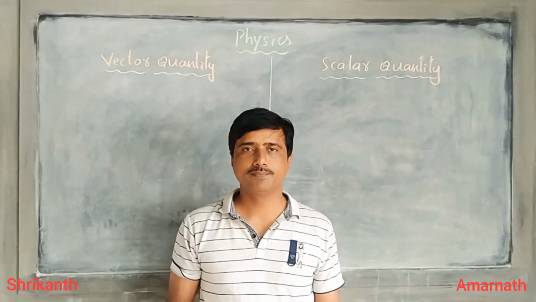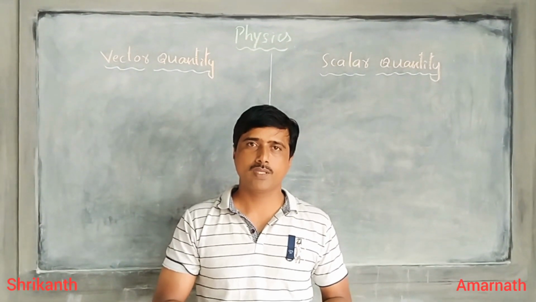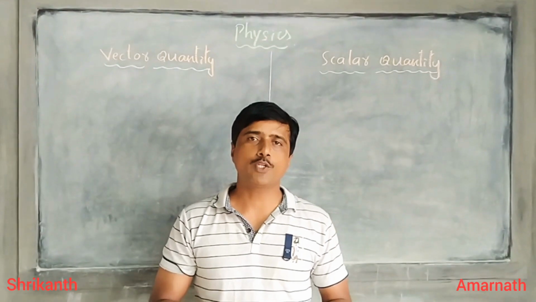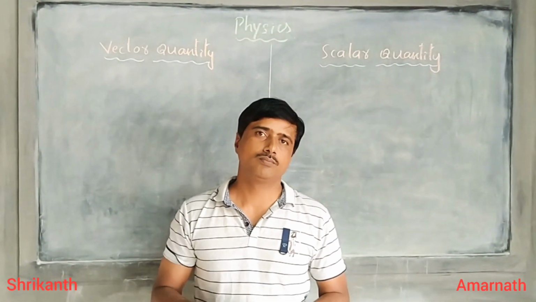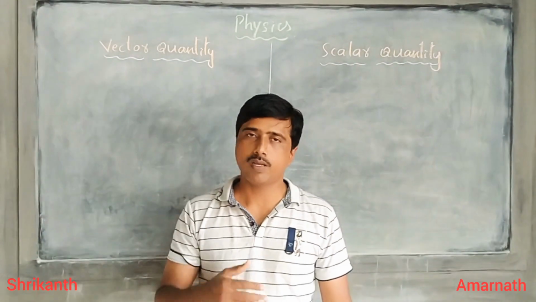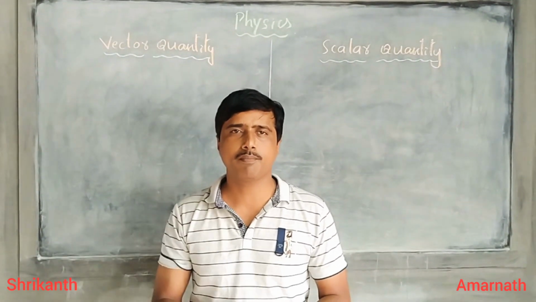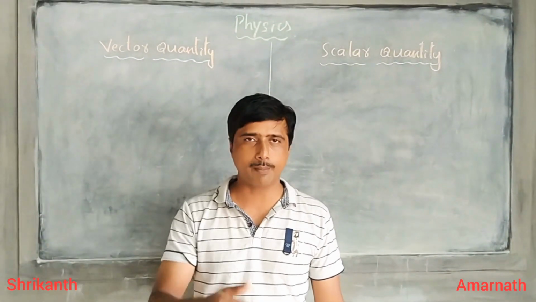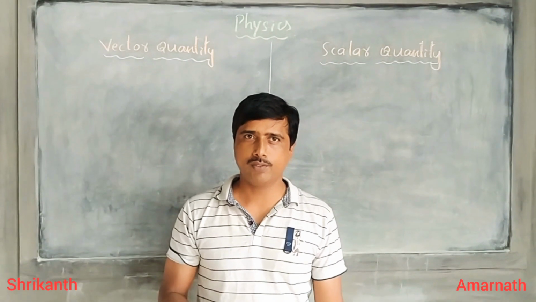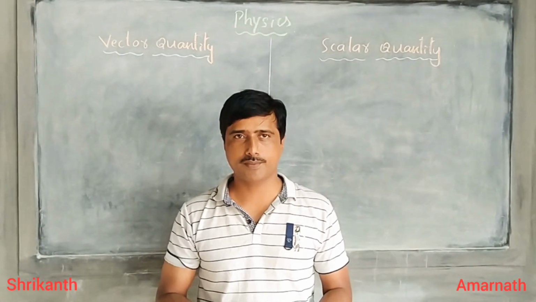For that, let me consider one example. Imagine that you have started from your home all the way to our school. There are so many ways by which we can reach the school, which is nothing but our destination, correct? Which is nothing but magnitude in terms of physics.